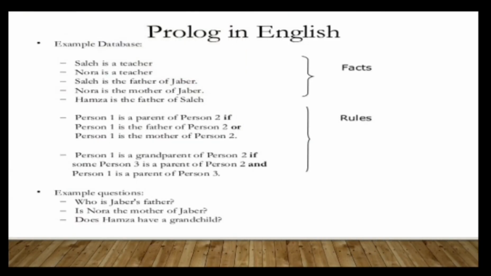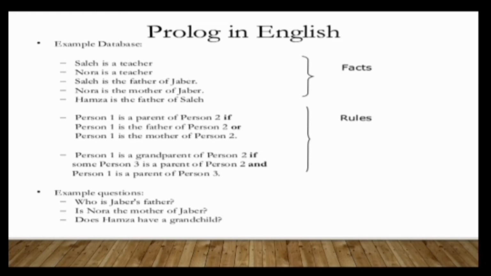Then moving on to Prolog in English, how do we represent it? So you can see facts and rules. Nora is a teacher, Nora is the mother of Jabir. So these are some of the facts which are there in the database. Then rules: person 1 is a parent of person 2 if person 1 is the father of person 2, or person 1 is the mother of person 2. So person 1 can be a parent of person 2 if he is the mother or father of person 2. Then same way, the next one also.